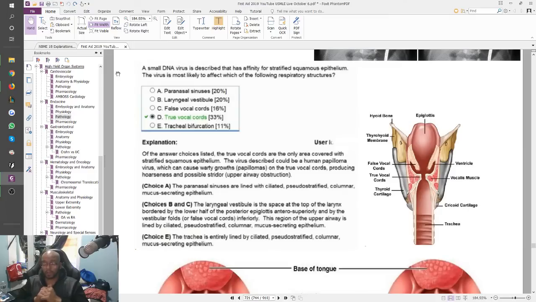And the answer here was your true vocal cords, right? So of the answer choices listed, the true vocal cords are the only area covered with stratified squamous epithelium. The virus described could be human papillomavirus, which can cause warty growths, papillomas, and papillomas are what they're describing as the finger-shaped growths, on true vocal cords, producing hoarseness and possible stridor because of upper airway obstruction.